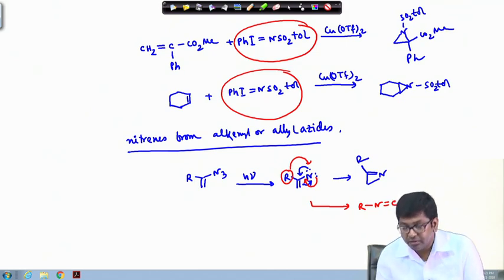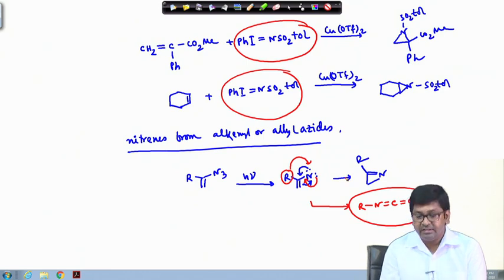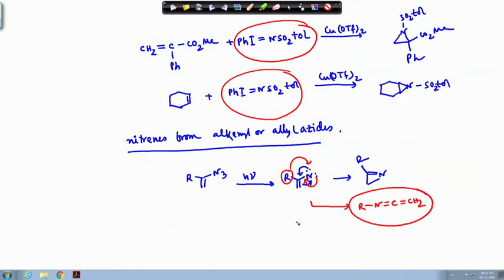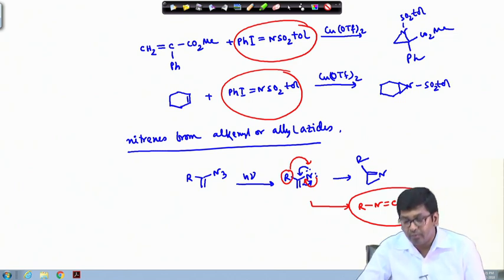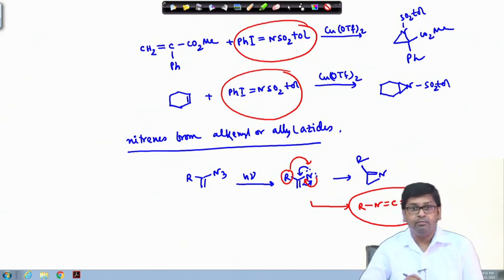In this case, not only this double bond, rather this R group will migrate over here, then it will give finally this type of product. Like we have seen in case of carbenes, it gives the corresponding ketene type of compounds. So, here also you will get a similar analogous compound.